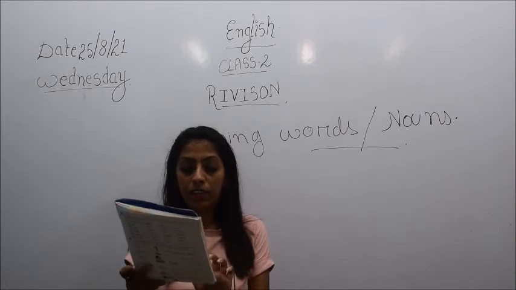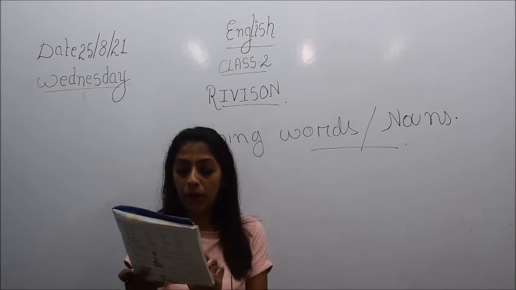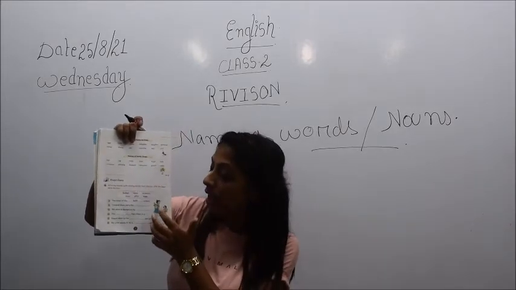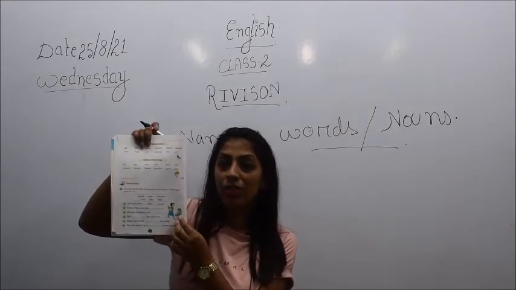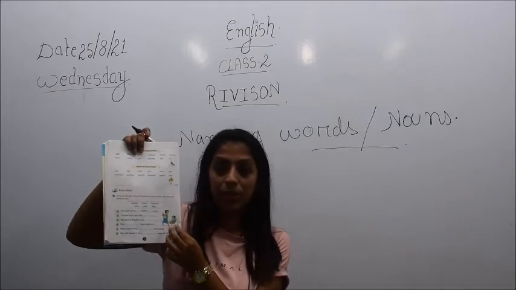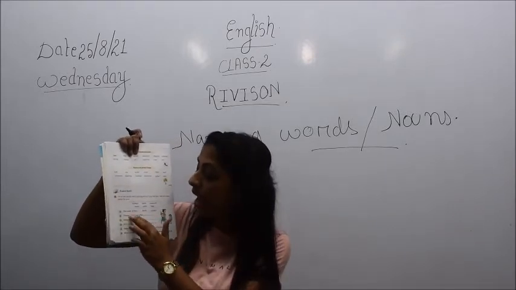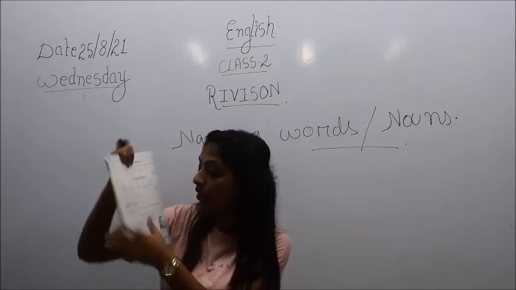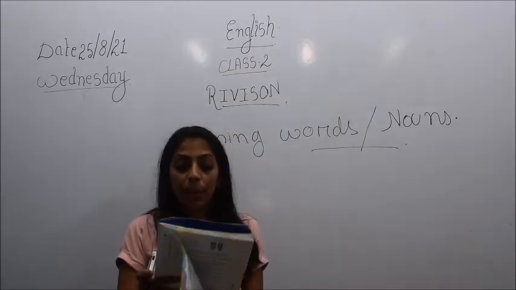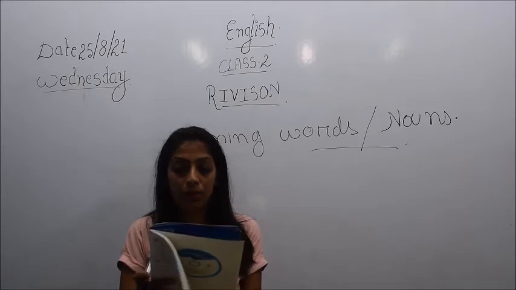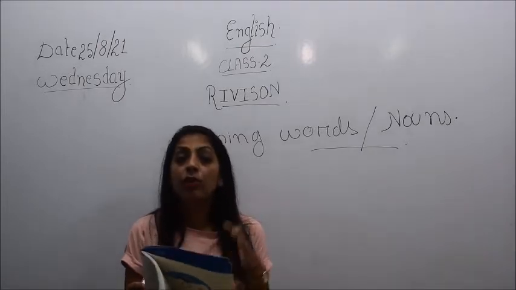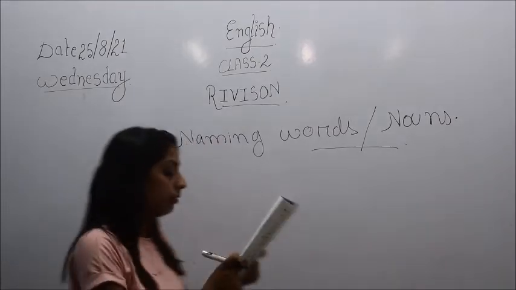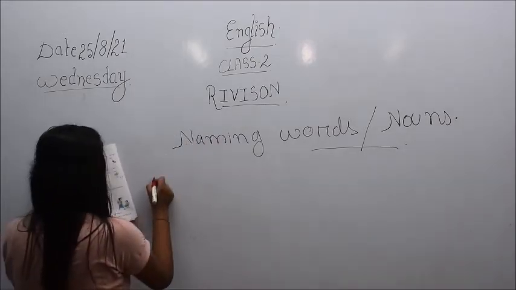Then comes, I helped mom carry the, and you see in the picture, children, a mother's and a daughter's picture has been given here. So you have to choose one from the box: bucket, book, museum, train, pilot or bags. Which one will it be? The last one, that is bag. I helped mom to carry the bag.